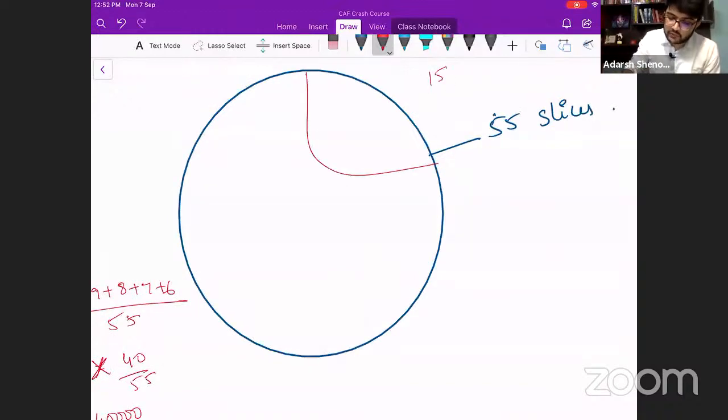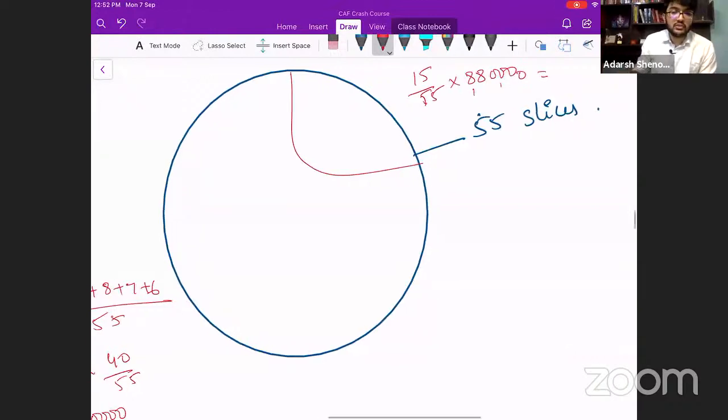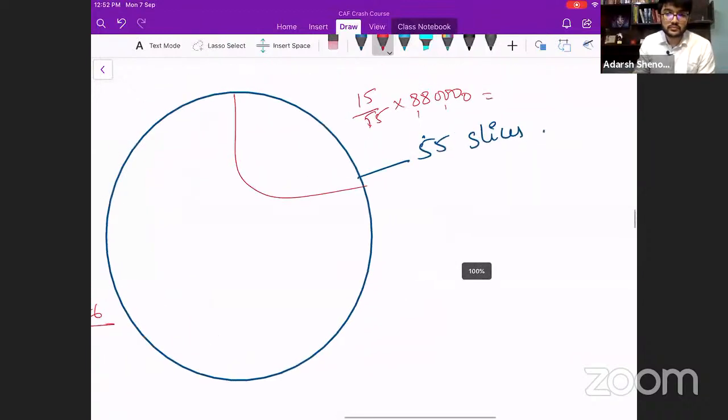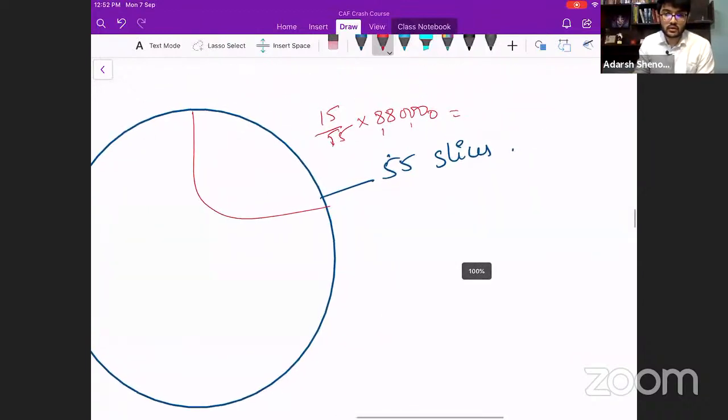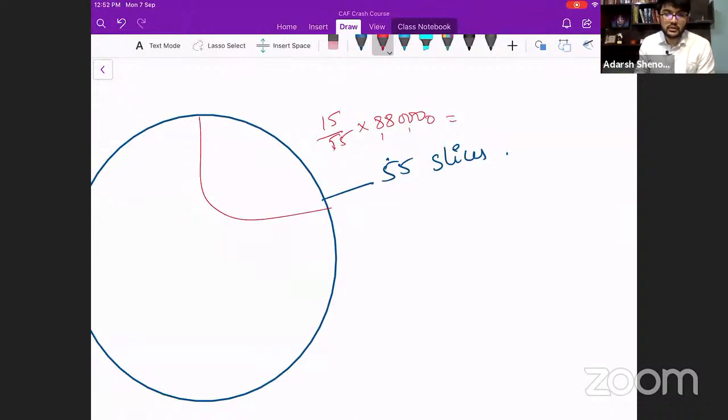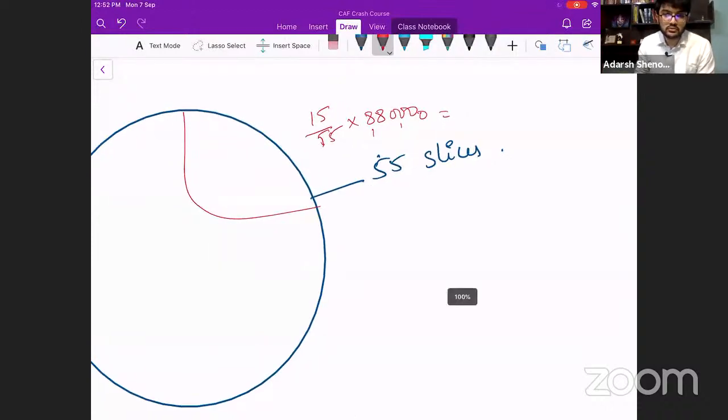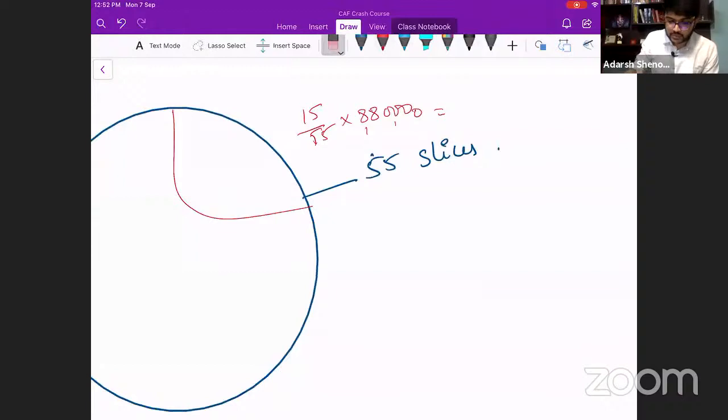You can directly do 15 divided by 55 into 8,80,000. If you do, you should get the same answer, right? How much is the answer you get? Plus salvage value you have to do. This is 2,40,000 you get, plus salvage value. You'll get it as 3,60,000 that way also. Instead of that confusion, you can do it like this.